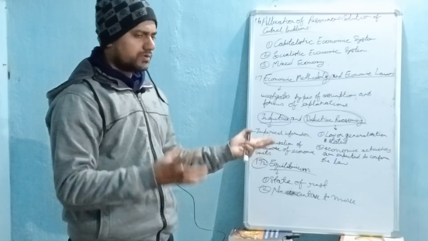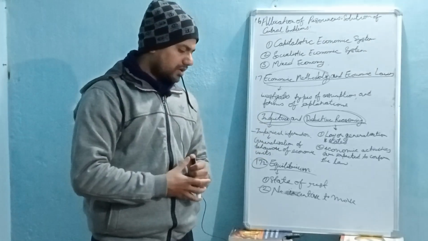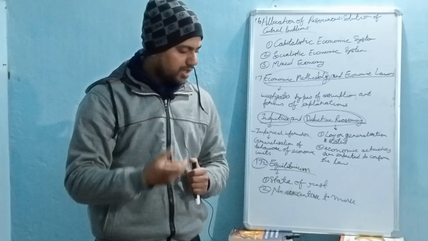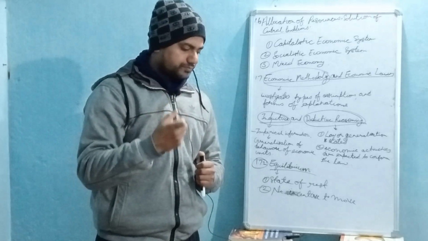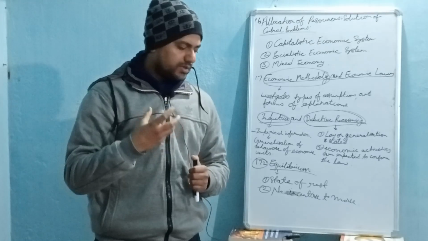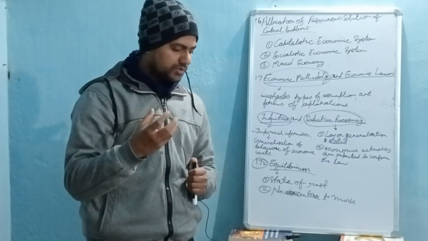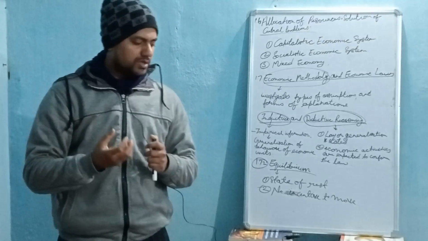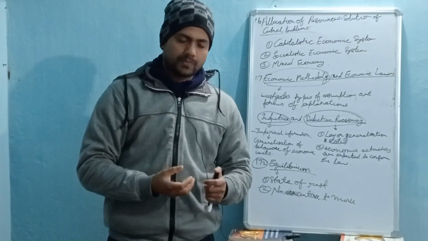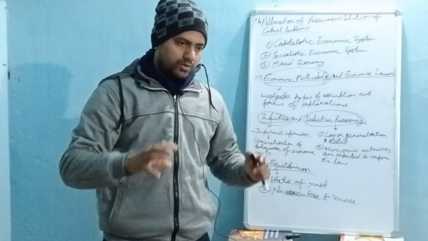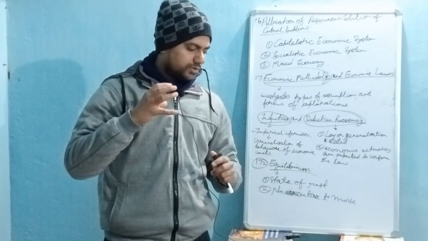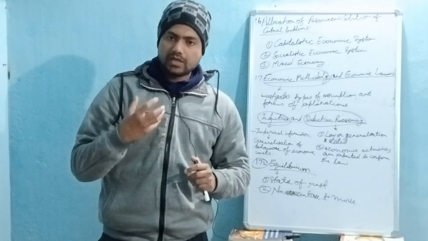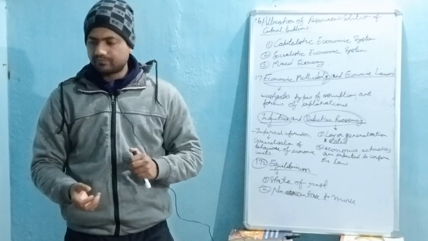So for example, the first head is consumer. A consumer can be said to be in equilibrium when expenditure on different goods and services yields maximum satisfaction.